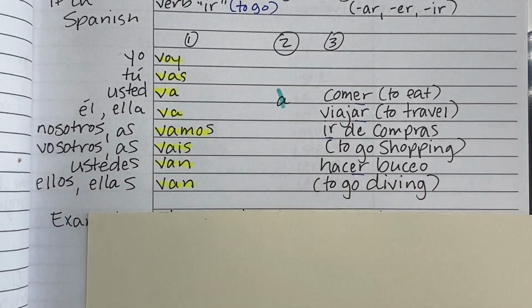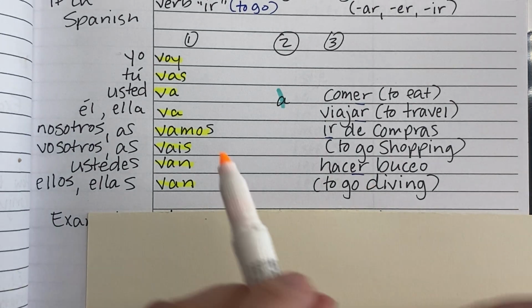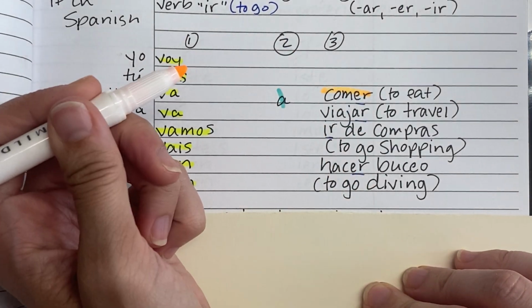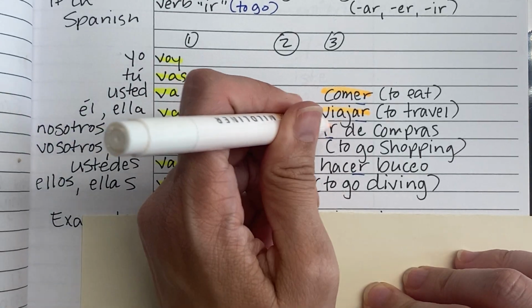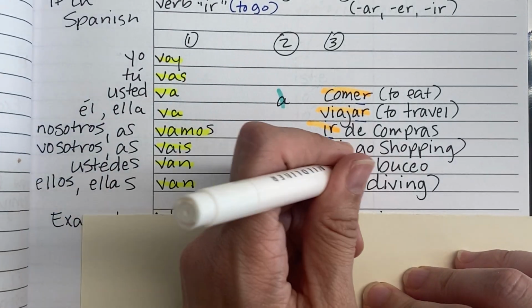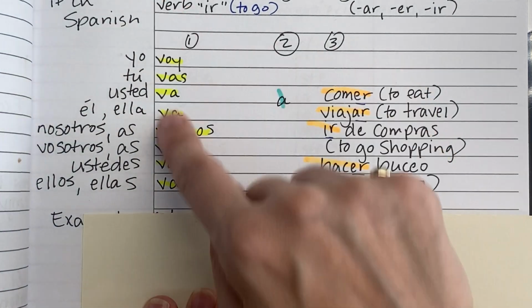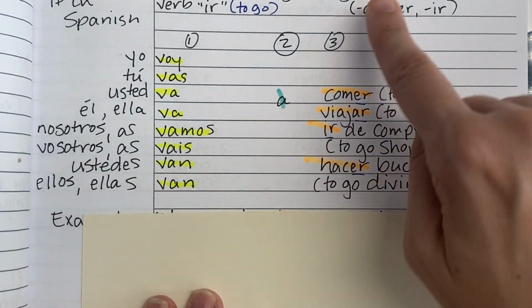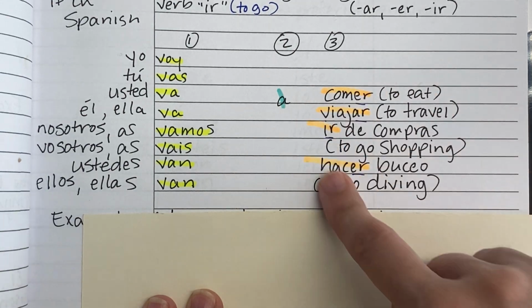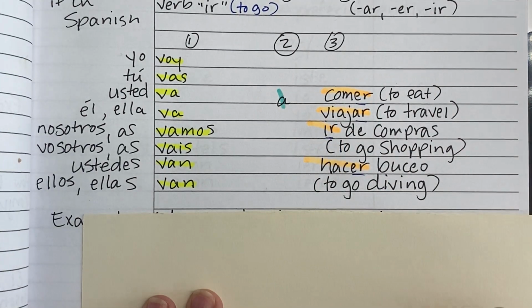There you go. Still on the verb, so that verb is not conjugated. So comer means to eat, viajar, to travel, ir de compras, to go shopping, hacer buceo, to go diving. So you'll use one word from this column, a, and then one word from this column, an infinitive, whatever it is that you're going to do.